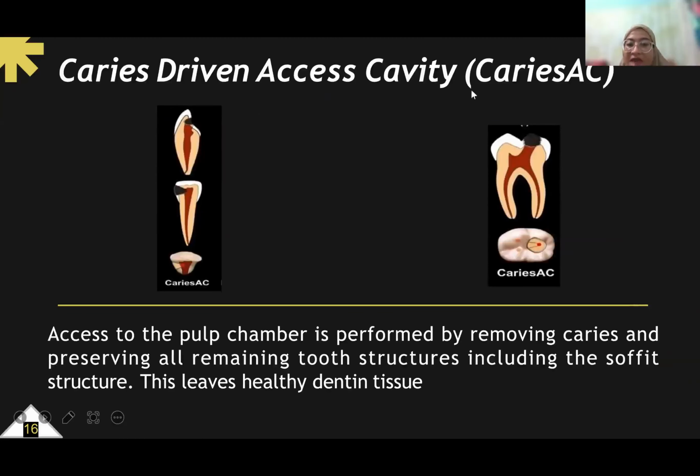And then caries-driven access cavity, or caries AC. This is the same between anterior and posterior teeth. Only access to the pulp chamber is performed, by removing caries and preserving all remaining tooth structure, including the soffit structure. This leaves healthy dentin tissue. Caries-driven access cavity only removes the carious structure of the teeth.